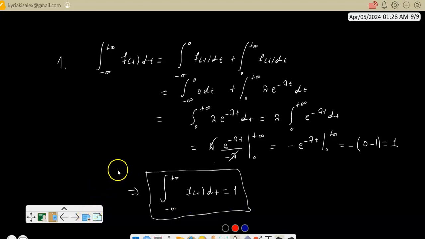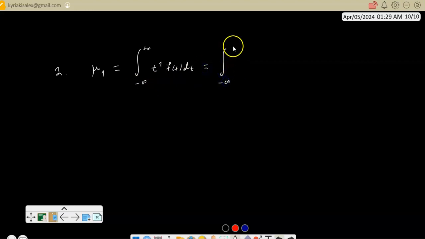Question number 2, we need to find the first moment of the function. We call it mu1. So the first moment, we need to find the integral of t to the power of 1 times f of t dt. So it's the integral from minus infinity to infinity of t times the function f of t dt. Again, I have to split the integral from minus infinity to 0 and from 0 to plus infinity.